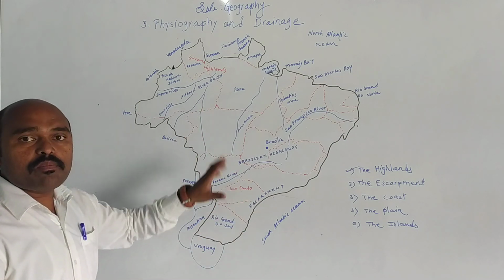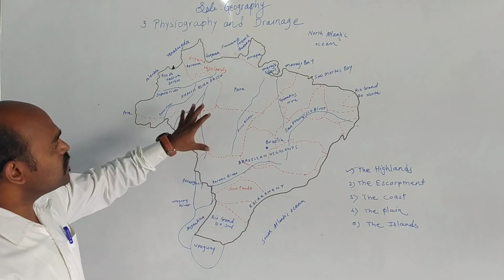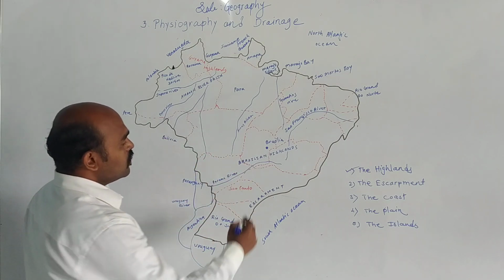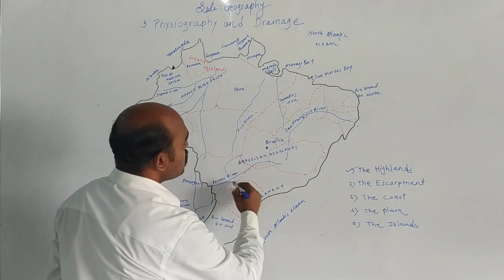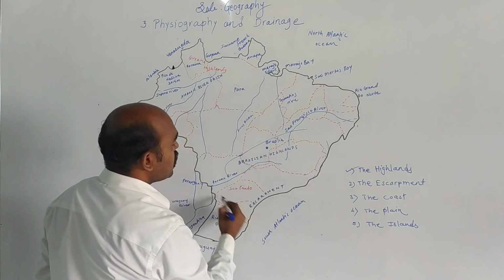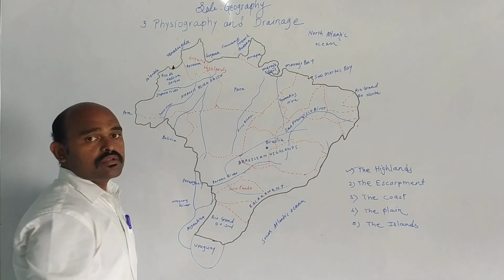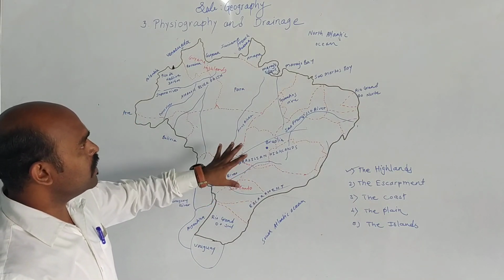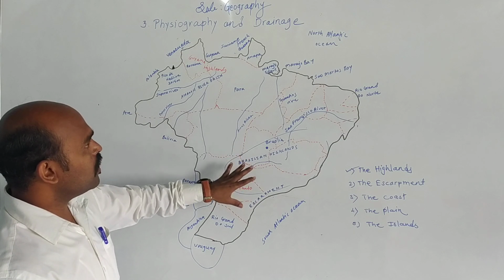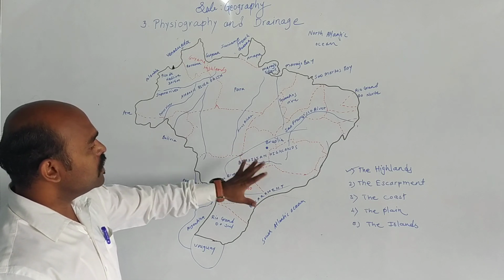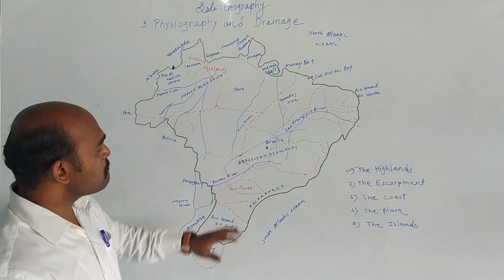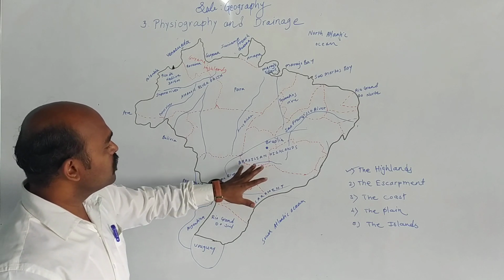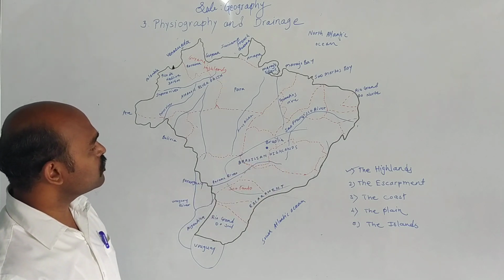Now look at the map of Brazil. Here you can see the Brazilian highland is located in this region basically, on the eastern side of Brazil.